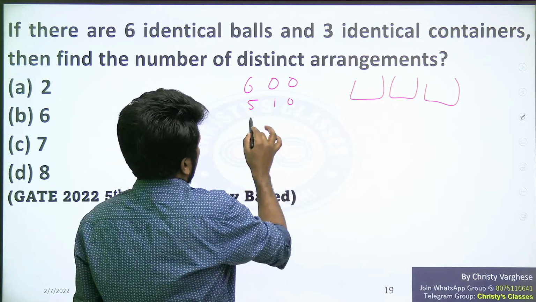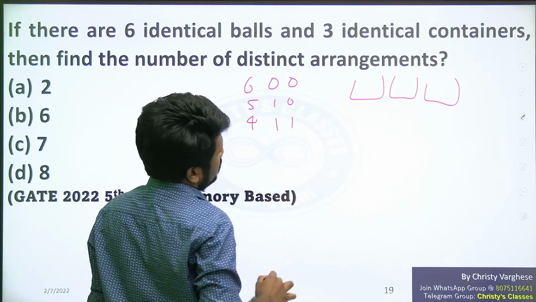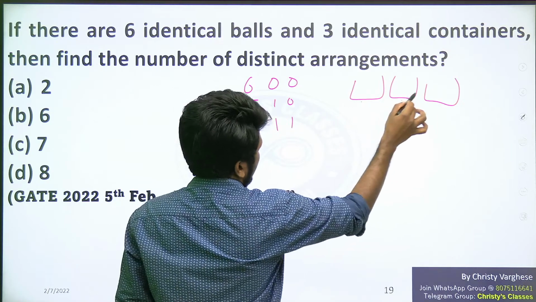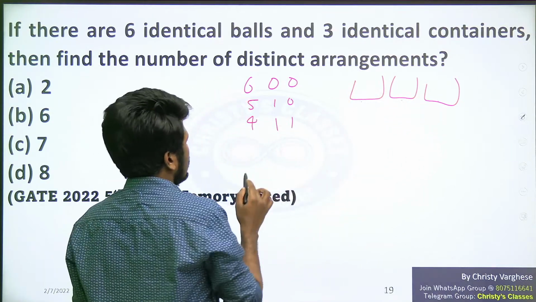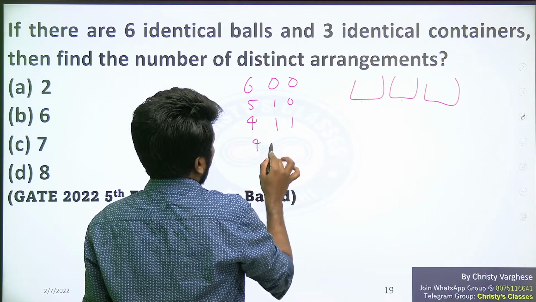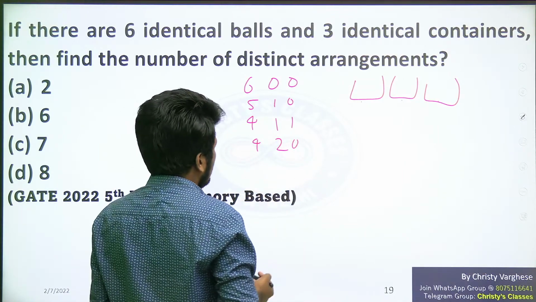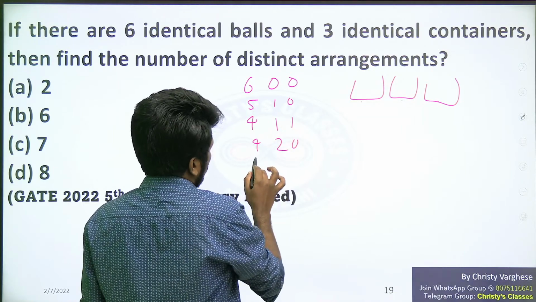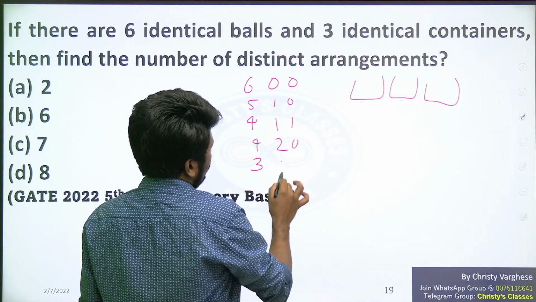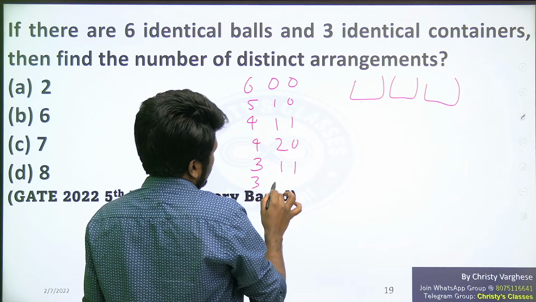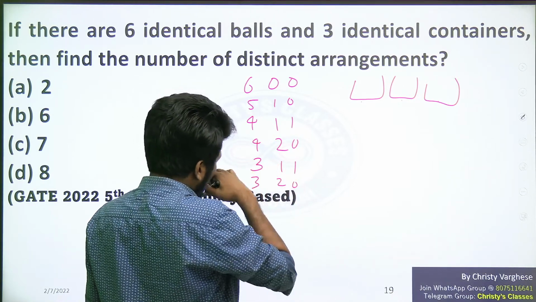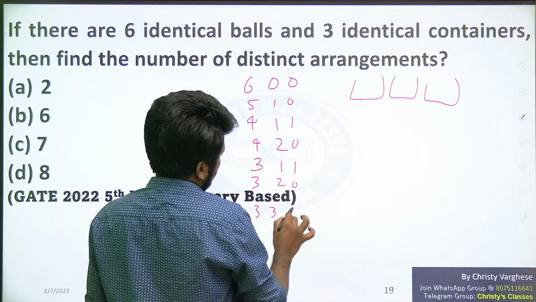No. With 4, 411 is a possibility. 4 in first, 1 in second and 1 in third. Another possibility. 420 is also a possibility. 420, 402 all are same. Then 4 cases are over. Now with 3, 311 is a possibility. 320 is a possibility. 330 is also a possibility.